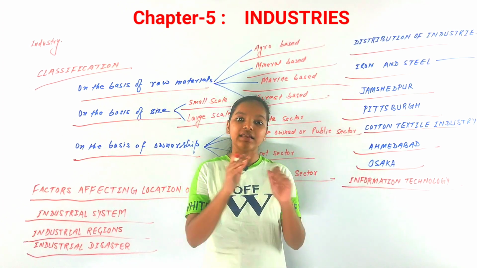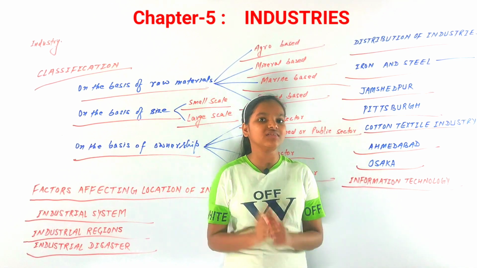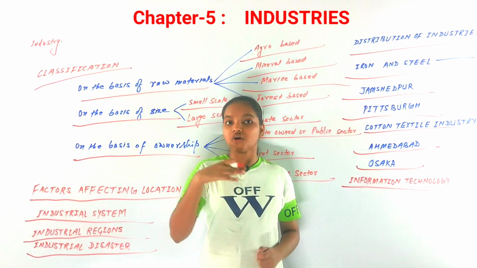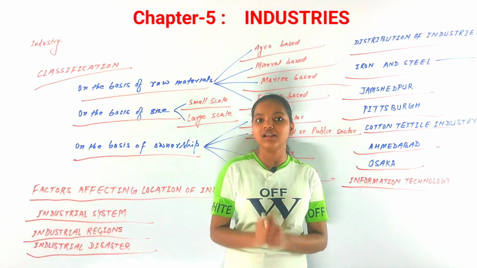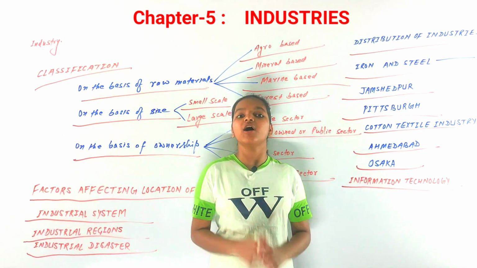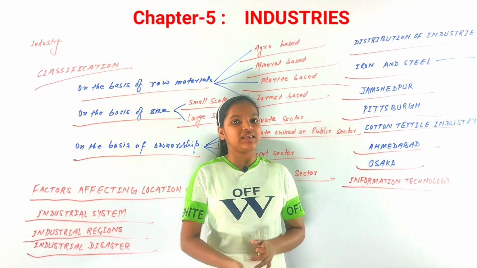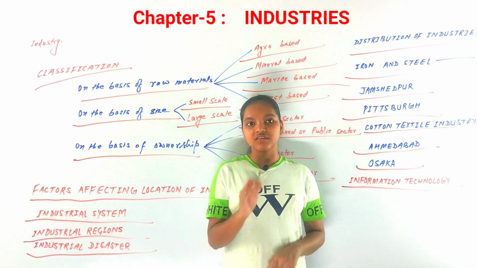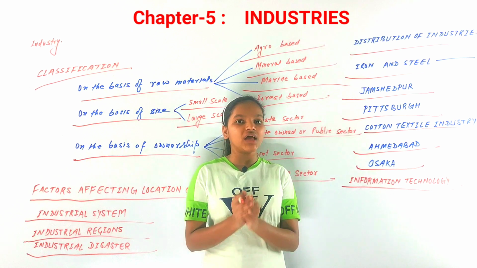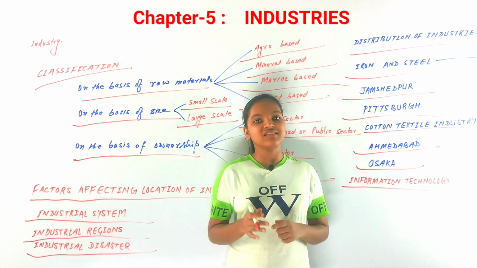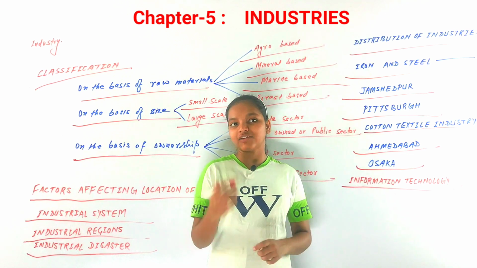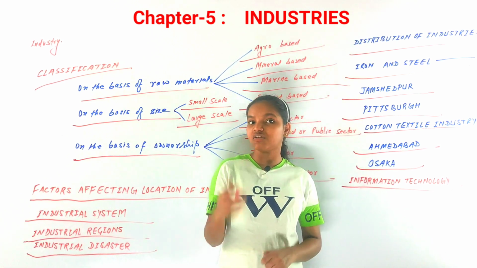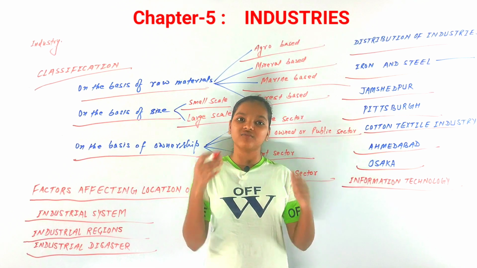But as we know, in India there are still many more IT industry regions that are emerging, like Gurgaon, Noida, Delhi, Meerut, and Pune as well. Many regions and states are emerging as very important IT industry centers of India. Now that we have discussed IT industries, we have discussed everything about the chapter: the classification of industries, the major industries of the world and their distribution as well.